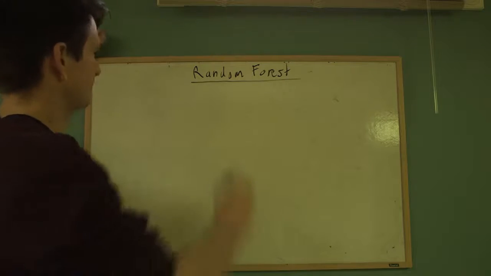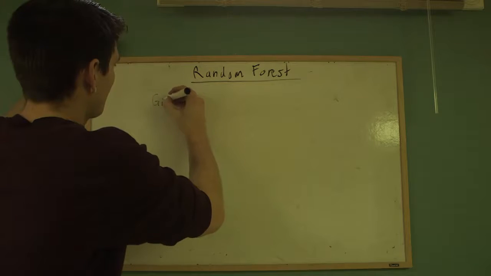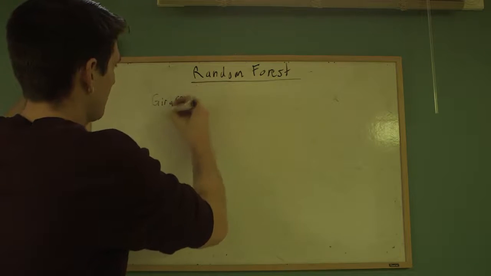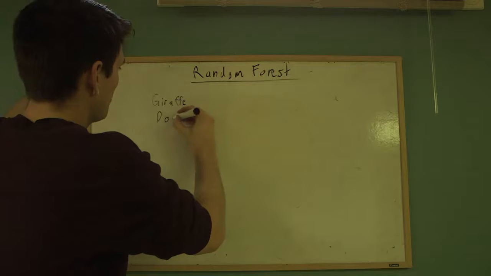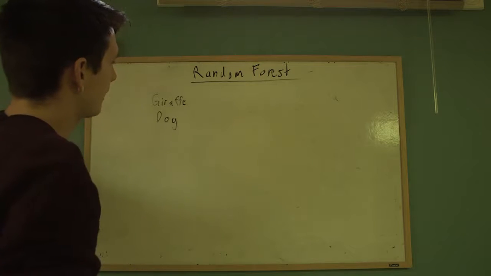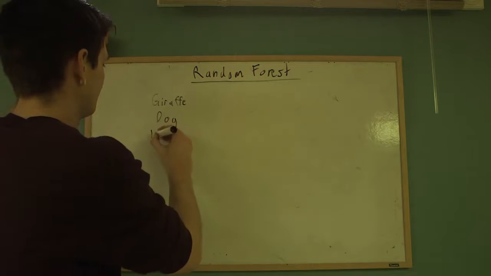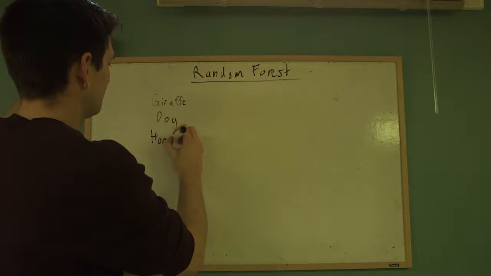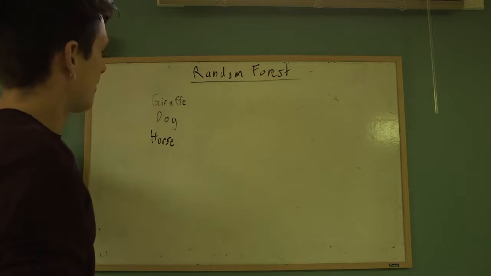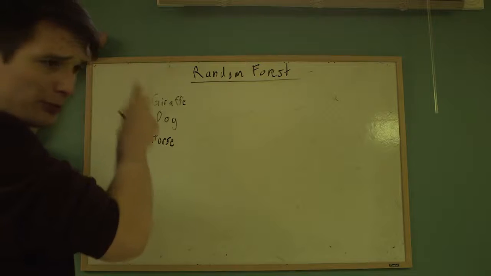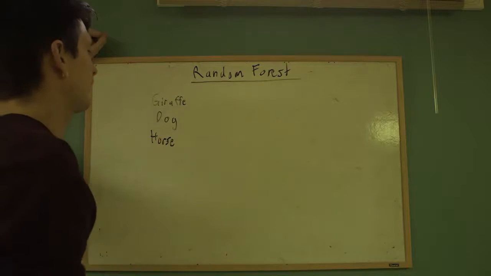So imagine we were trying to classify an animal. We have three animals. We have a giraffe, we have a dog, and we have a horse. Giraffe kind of sticks out there. Now, let's say that these are the only three possible animals that we're trying to classify.